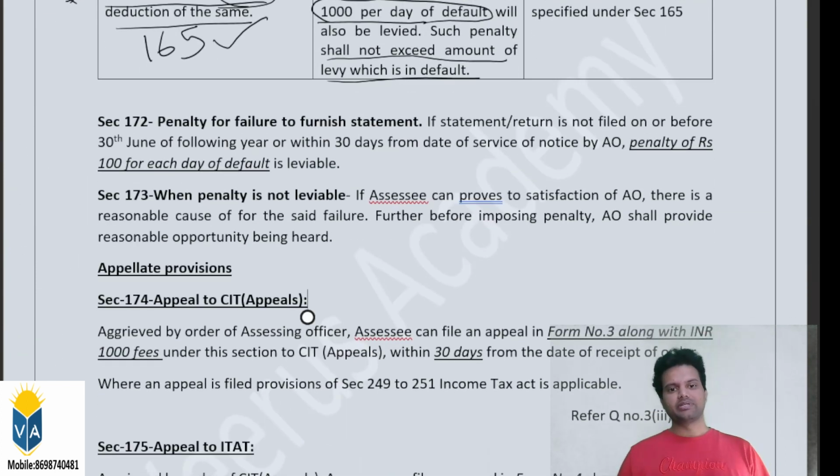Section 172 is for the penalty for failure to furnish the statement. So, as you have already seen, the furnishing of statement. What is the timeline for the furnishing of statement? It is 30th June of the following year.